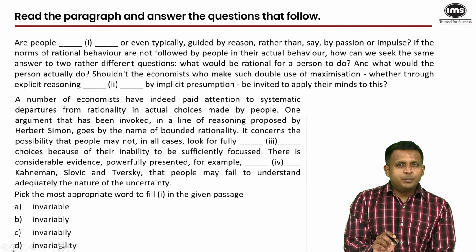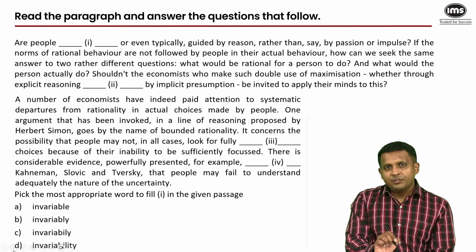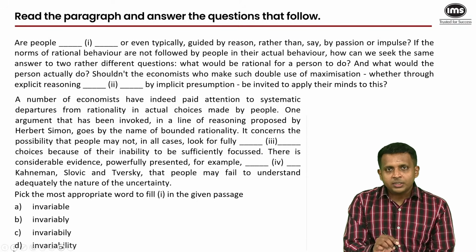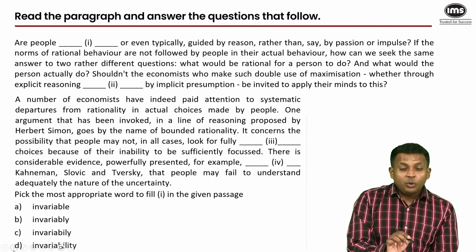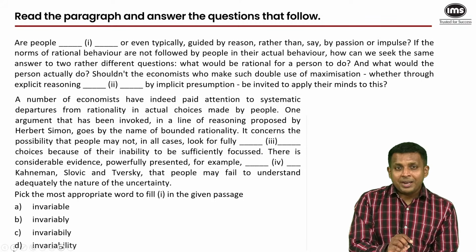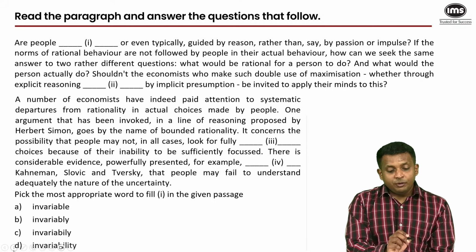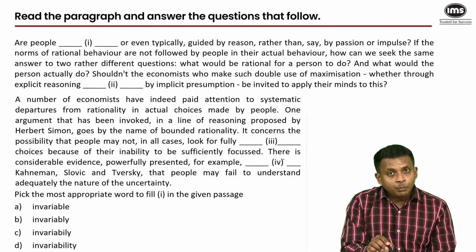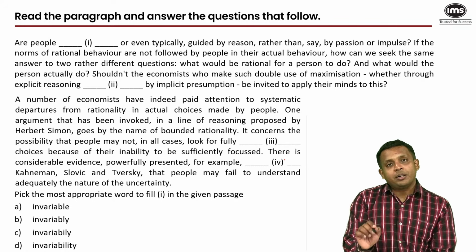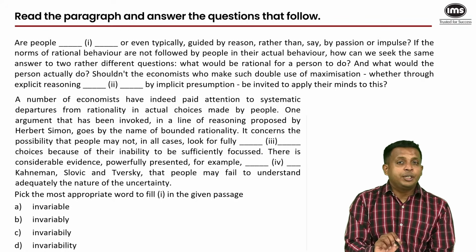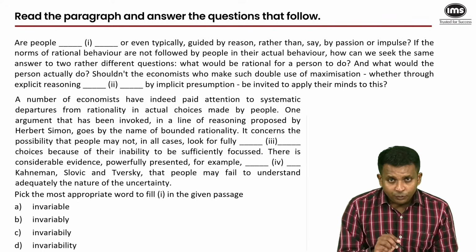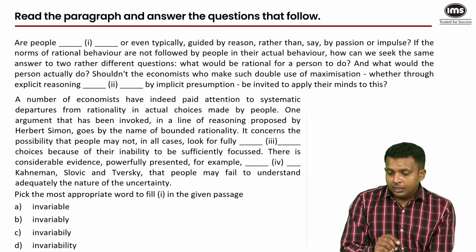It's advisable that you read the whole passage first so that you can frame shadow answers, you understand what the paragraph is about. And the questions following this particular paragraph can be jumbled. Like a first question may ask you the answer to blank number 3, then blank number 1, then blank number 4, then blank number 2. They do not generally go in sequence. So be very careful when you read this question in the exam.